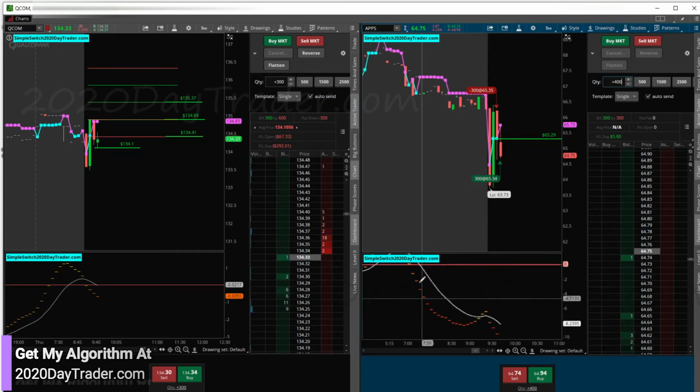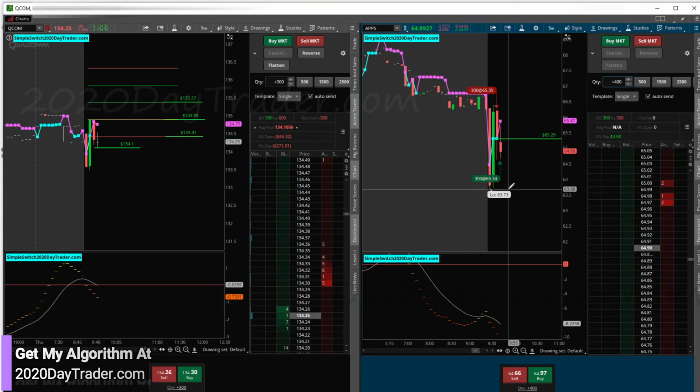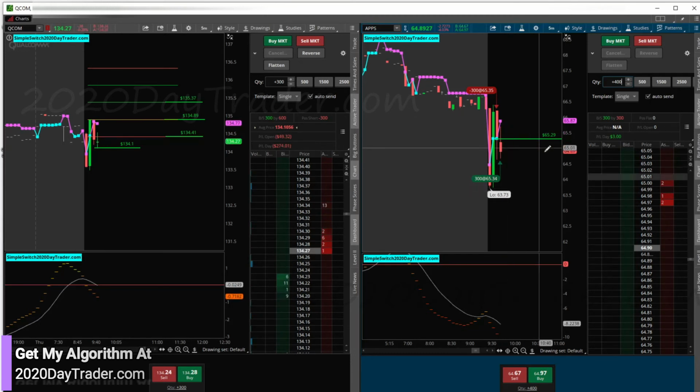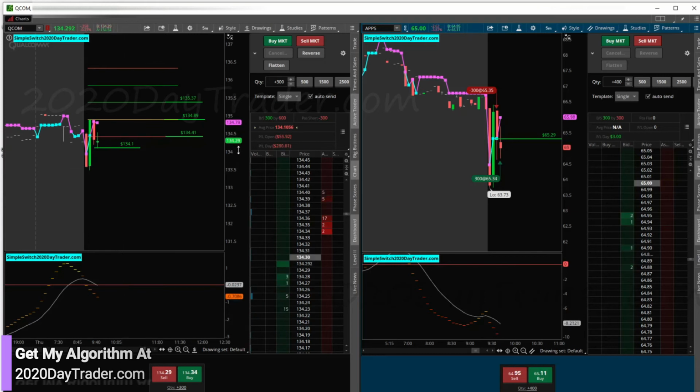Only thing that's making me nervous is see how overextended permission is. It's a little bit overextended, but at the same time, if you look at this trade, if we just retrace this candle, it'll be a winner. So we got 1 minute left. This looks like it will confirm and we'll be off to the races. Get my tools set up. QCOM, I'm just looking for a retracement. I'm going to bounce out of QCOM and be done trading it today. And we'll see here. We got 45 seconds.